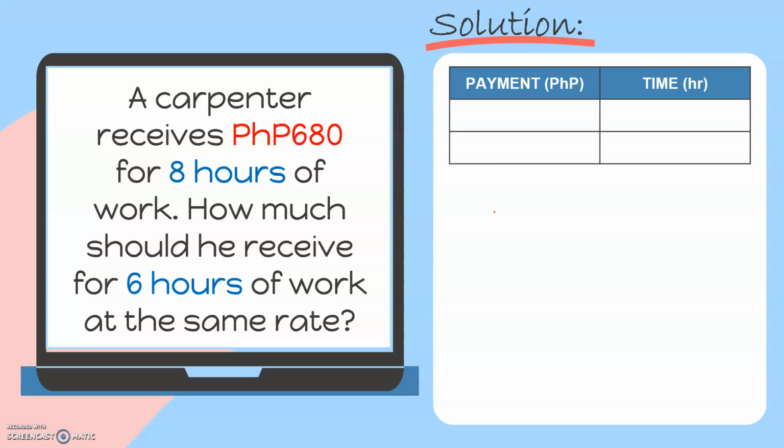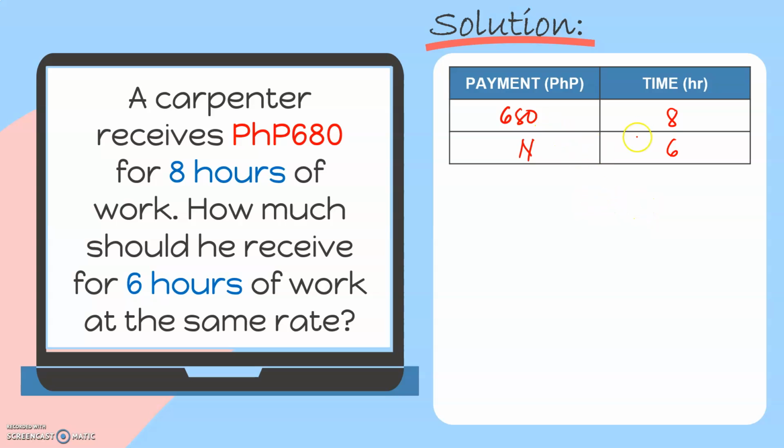Again, let's use a table like this one to identify the relationship between the quantities mentioned in the problem. So we have here, if the carpenter will work for 8 hours, he will receive a payment of 680 pesos. Now the question is asking for his payment if he will be working only for 6 hours. Okay. Now what do you think will happen to his payment if the carpenter will be working for lesser number of hours? Will it increase or decrease?